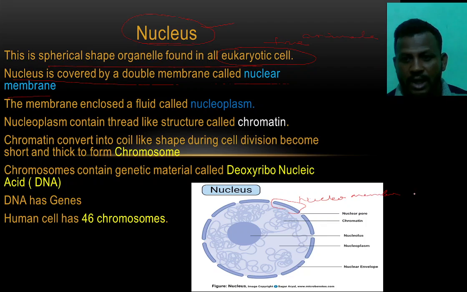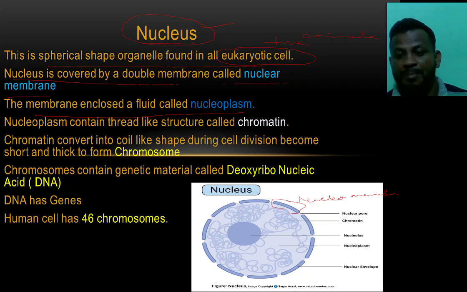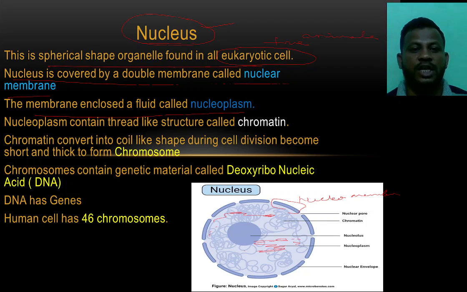Why? Because it is a double membrane. The membrane encloses a fluid called nucleoplasm. Here in the picture you can see, this is known as the nucleoplasm. This is a liquid present in the nucleus.